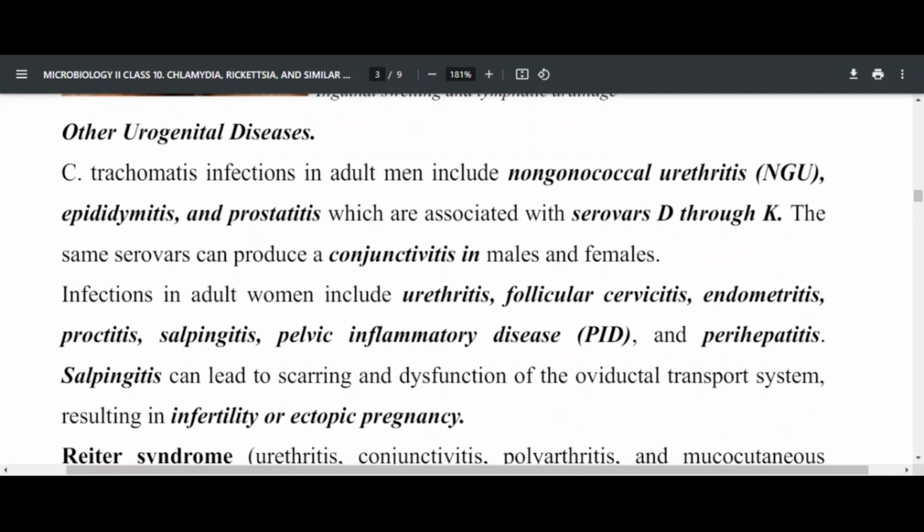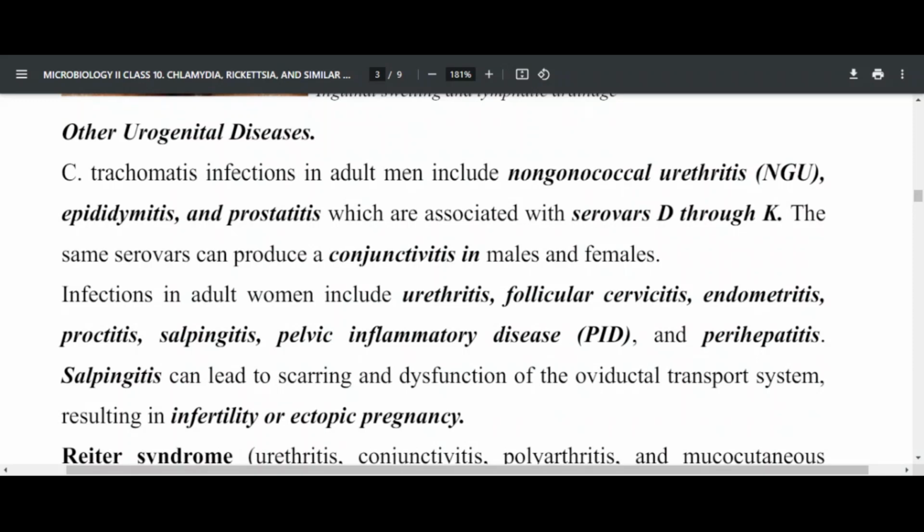You'd expect non-gonococcal urethritis, and this is actually associated with Chlamydia trachomatis. It can also cause epididymitis of the epididymis, as well as prostatitis of the prostate. And those serovars are D through K.